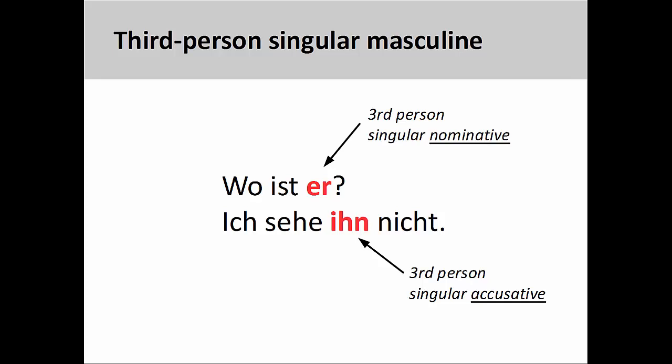Of the third-person forms, the masculine personal pronoun is the only one that changes as it moves from nominative to accusative. In the first sentence, "Wo ist er?" Where is he? The personal pronoun is the subject of the sentence and therefore in the nominative case. In the second sentence, the pronoun is the direct object of the verb sehen, which puts it into the accusative case.